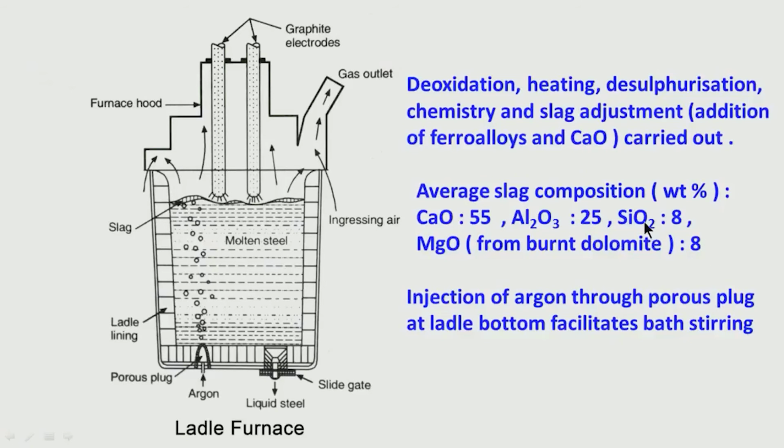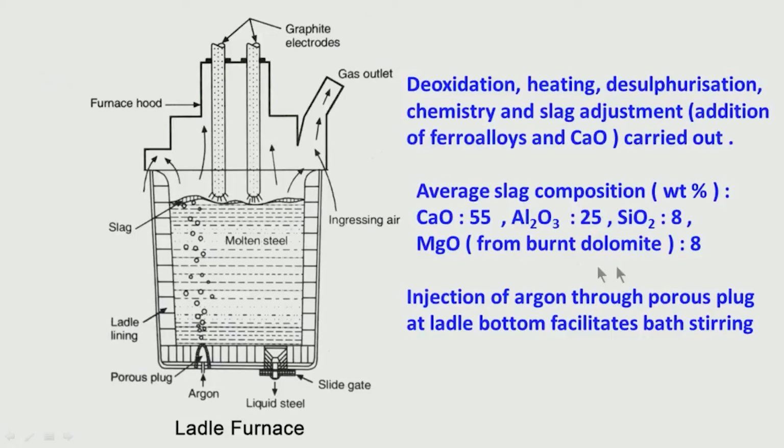We may have some amount of silica in the slag. Where is silica coming from? If there is some silicon as deoxidant, some amount of silica may form as deoxidation product, roughly about 8%, may vary from maybe 6 to 10%. Then some amount of MgO is there in the slag. Where is it coming from? It is interesting.